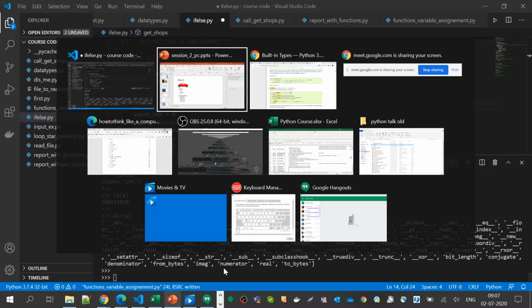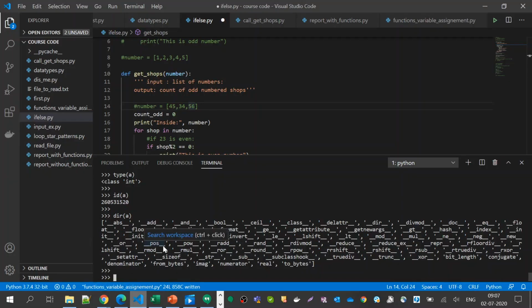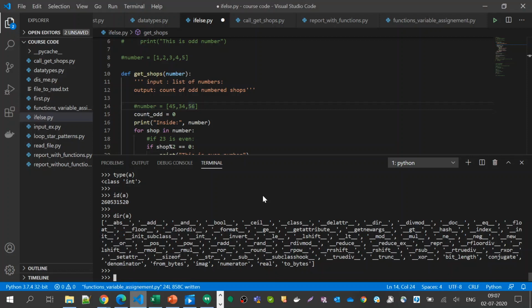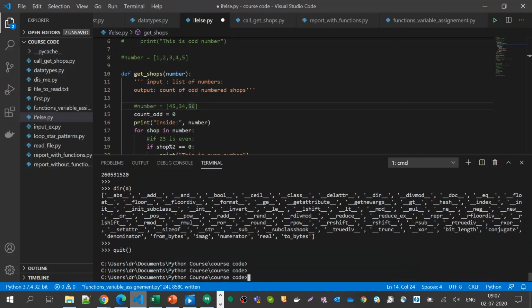So that is a simple concept. It was required in order to take inputs, as well as we'll learn about file operations. So this was the base to understand them. So that was about objects. Any questions here in objects?